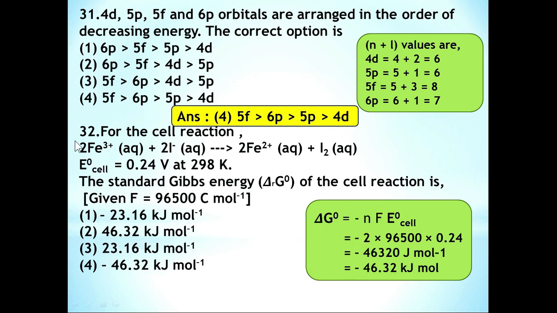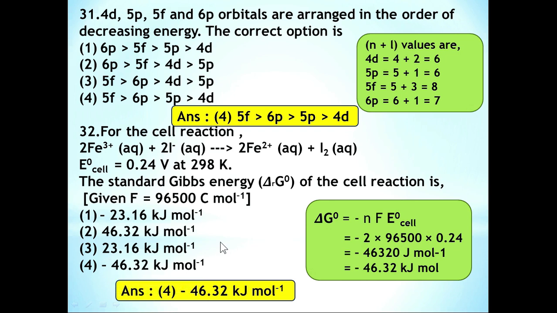Here Fe3+ is converted into Fe2+, so the number of electrons involved is 1. But 2Fe3+ is converted into 2Fe2+, so n value is 2. Then F is nothing but Faraday's constant. Then E naught of the cell is given in the question, 0.24 volts. So minus 2 into 96,500 into 0.24, it is equal to minus 46,320 joules per mole. That's equal to minus 46.32 kilojoules per mole. So option number 4 is the correct answer.